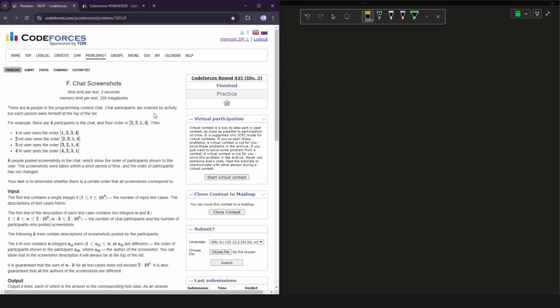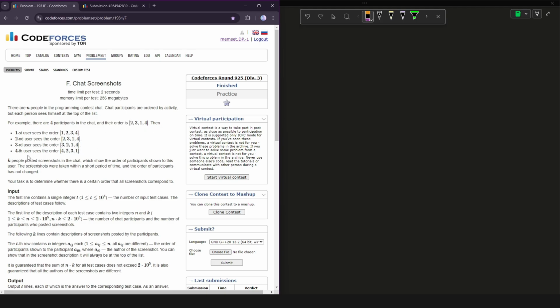Chat participants are ordered by activity, but each person sees himself at the top of the list. For example, we are given n equal to 4, that is, there are 4 people in the chat and their order is 2314. It doesn't matter to us which type of order it is, just a random order which is given. Then the first user sees this order, the second user sees this order, the third user sees this order and the fourth user sees this order, right? So every user will see himself or herself first at the beginning and then the remaining from this given order.